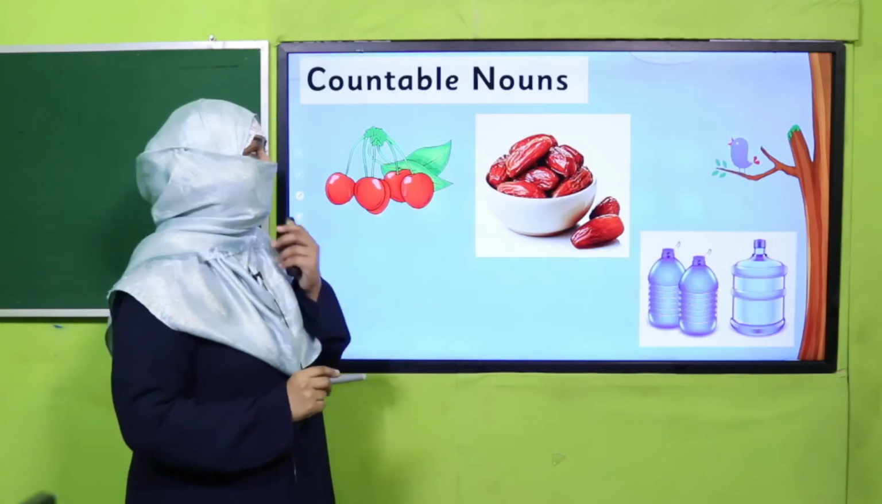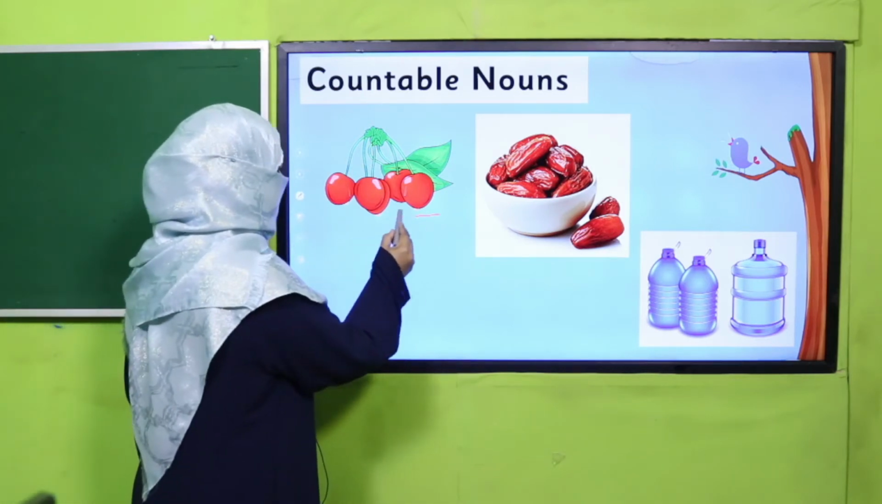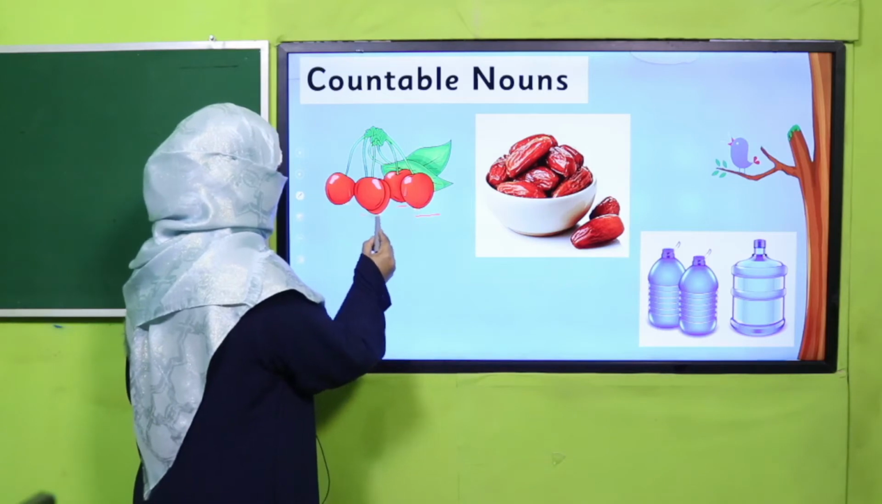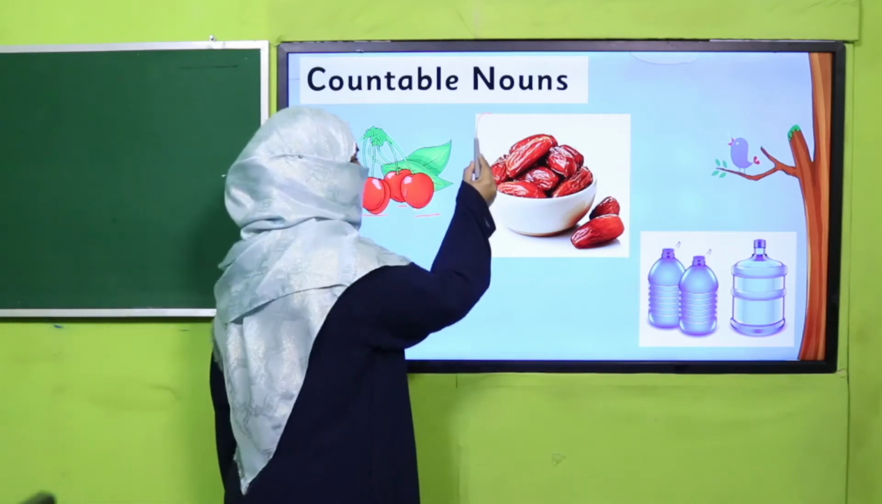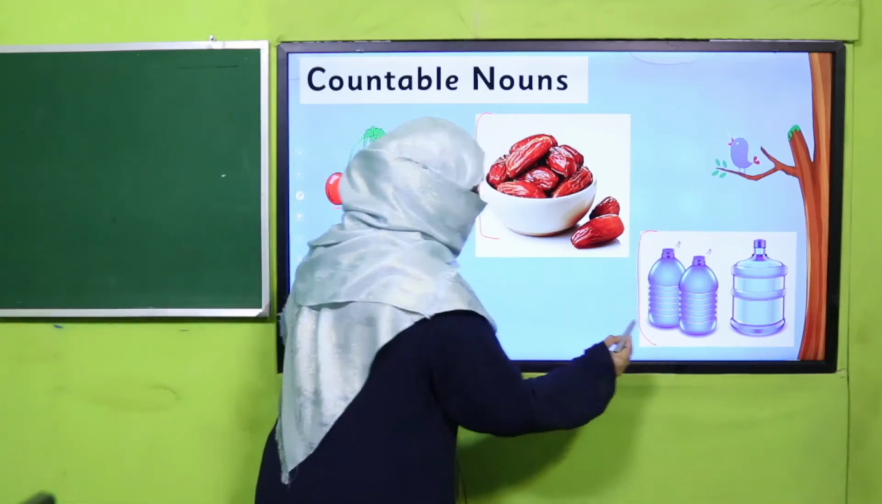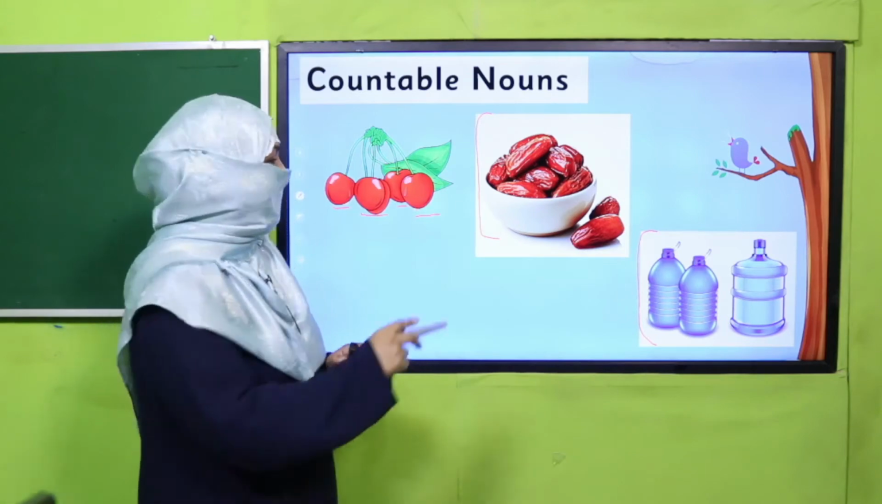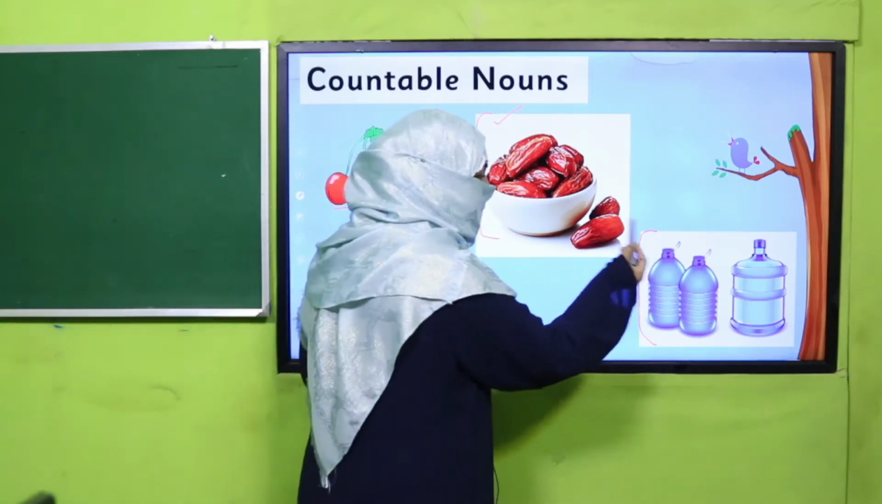Look at these pictures. How many cherries are there? Let's count. 1, 2, 3, 4. There are 4 cherries. How many dates are there? Yes, we can count them. But how much water is there? We cannot count. So cherries, dates are countable and water is not countable.